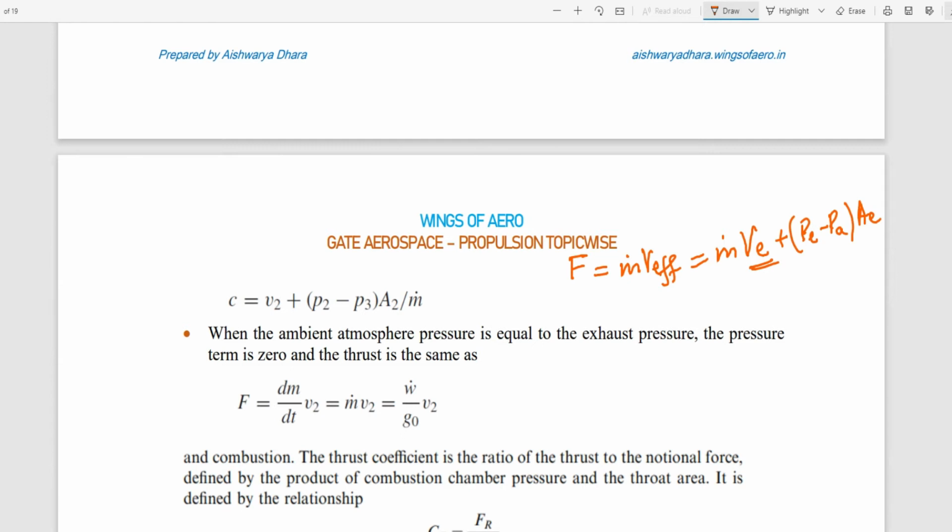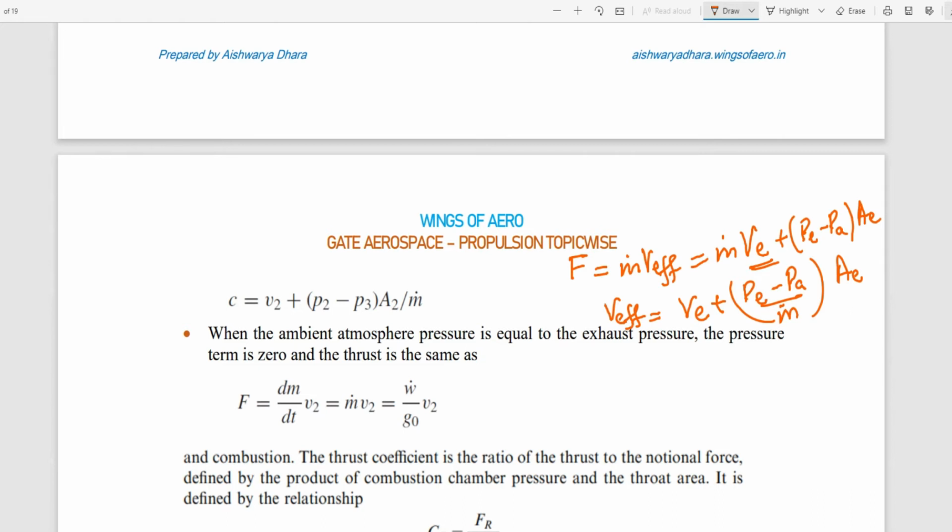So if you need to find V effective, V effective equals VE plus (PE minus PA) AE by m dot. Could you follow? Please respond.